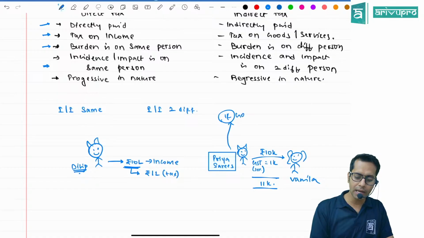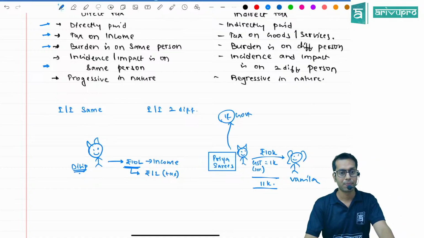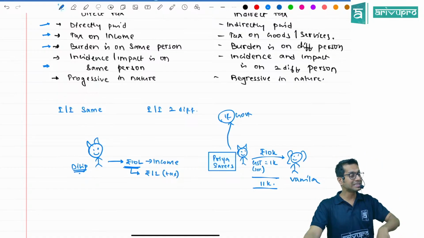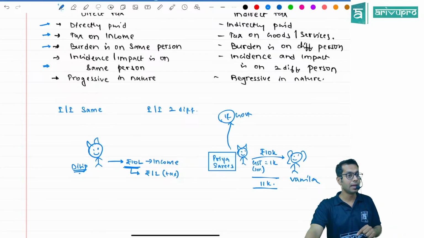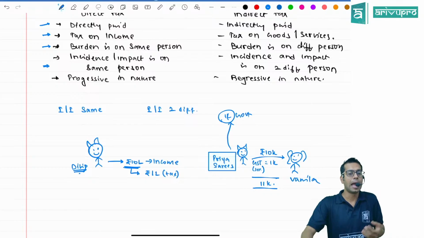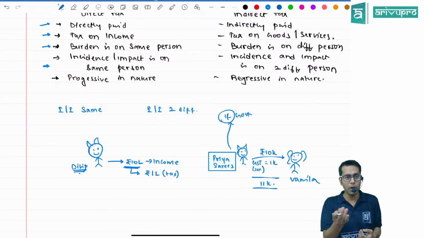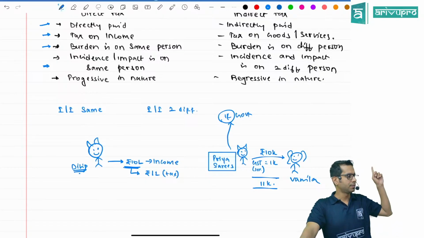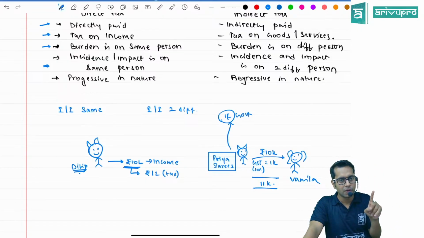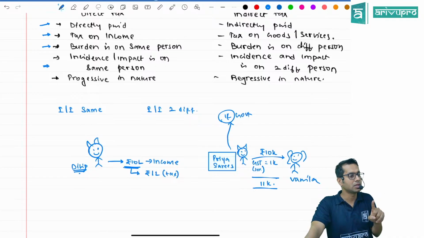1,000 I will pay to whom, sir? Government. Hey, what is happening over here? The incidence and impact is on two different persons. The incidence of tax was created when I made the sale, and on whom is the impact of paying the tax? Am I paying the tax from my own pocket? No. I am collecting it from vanilla and paying to the government.